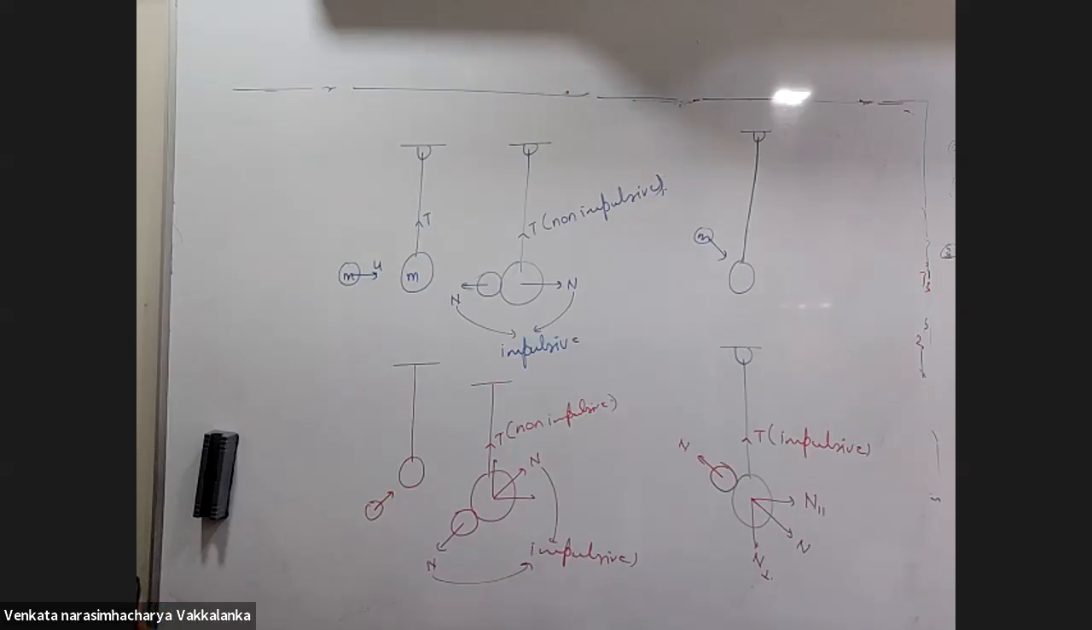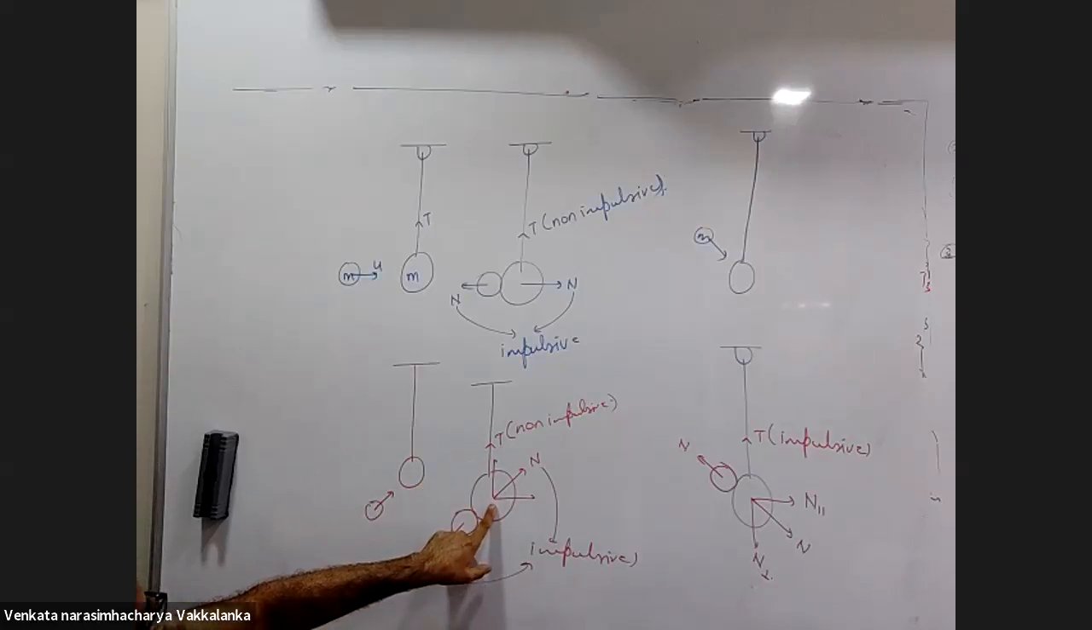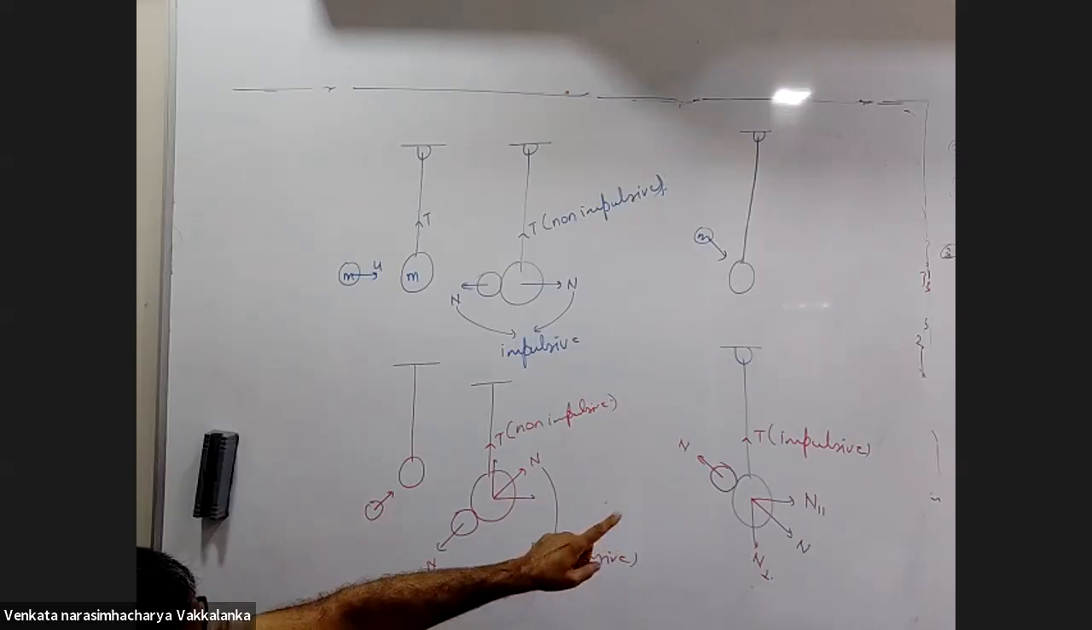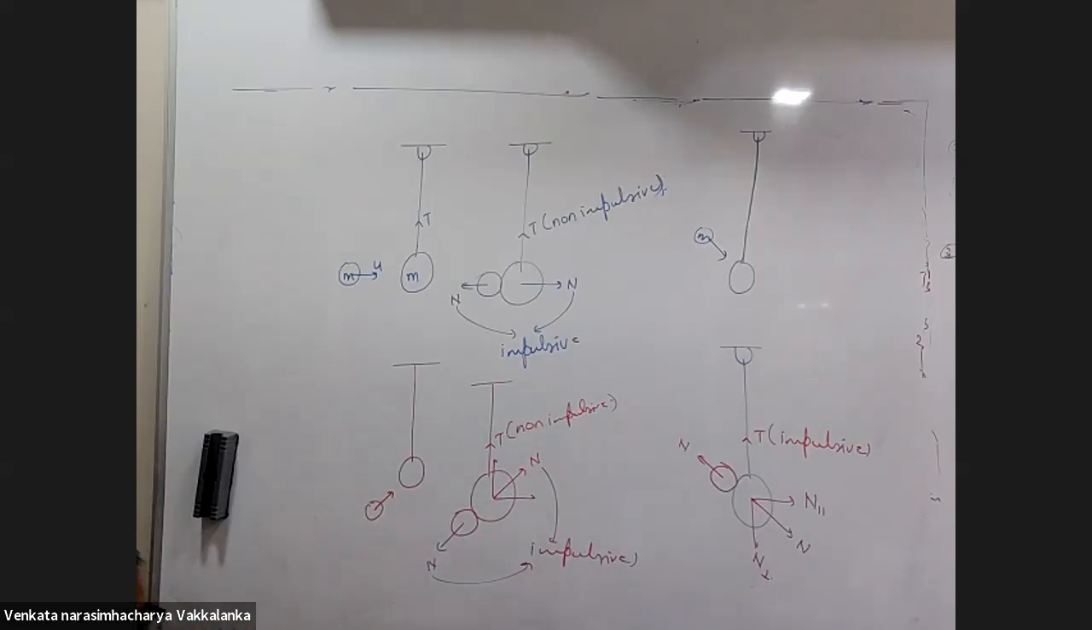Sir, can you repeat the second case? Why is tension non-impulsive when the body strikes it from below? It is not balancing any normal force here. In that case, tension should balance the impulsive normal force. Here you don't need to balance any impulsive normal force. Understood, sir.